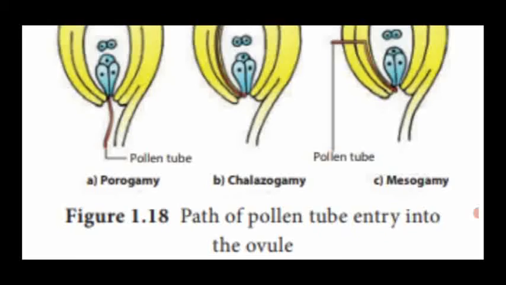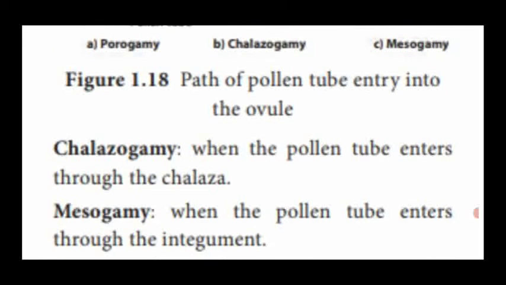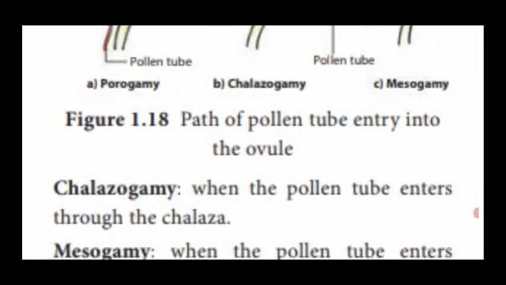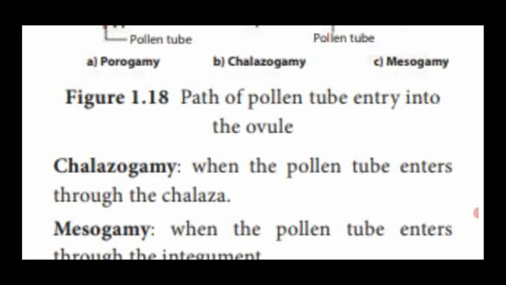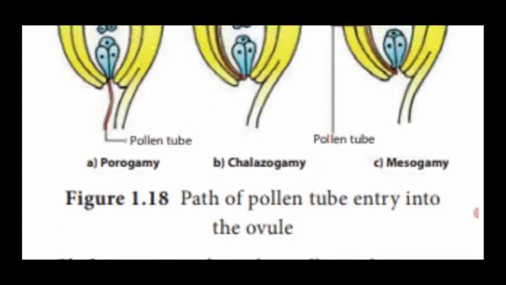Another one, the pollen tube entering via the chalazal region, that is chalazogamy. Another one, the pollen tube entering through the integumental region, that is mesogamy.